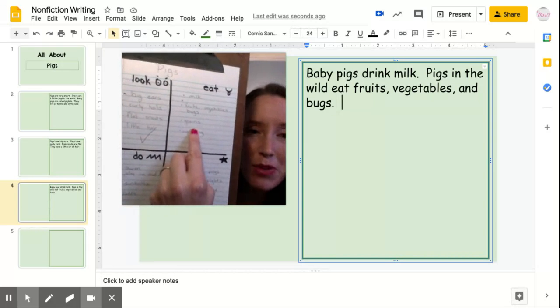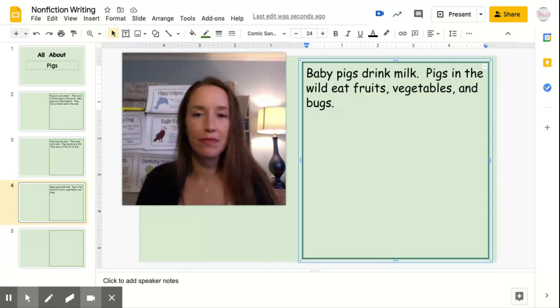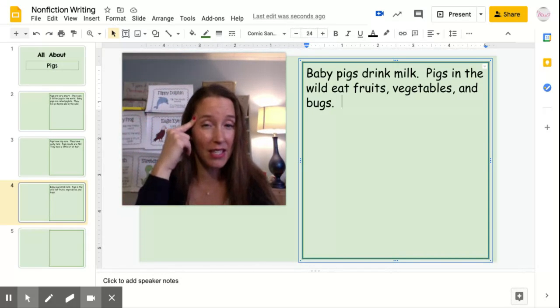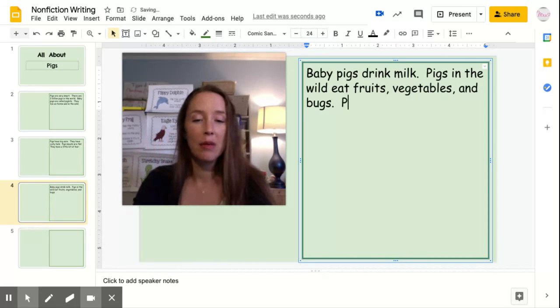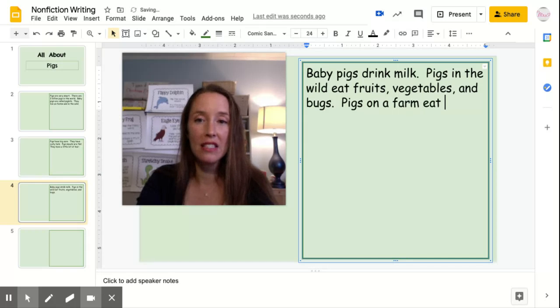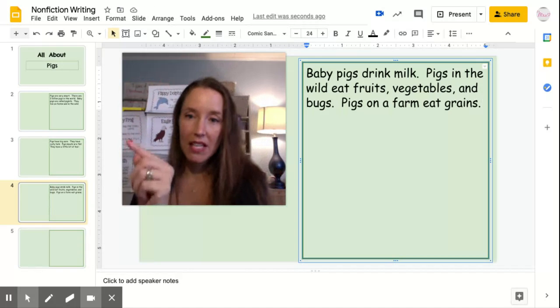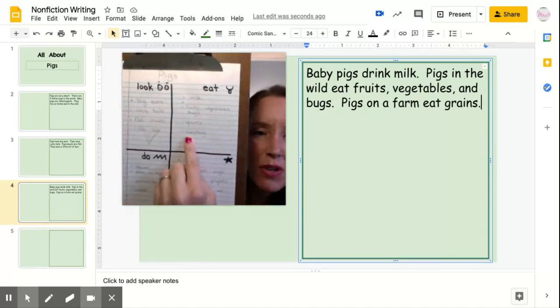Grains. Oh, I remember those were pigs on a farm. Pigs on the farm eat grains. So I can write that, right? I just put grains. So now I have to think, how can I put that in a sentence? Pigs on a farm eat grains. Period. Okay. Pigs on a farm eat grains. I started with a capital. I ended with a period. All right. Then I have the word everything.